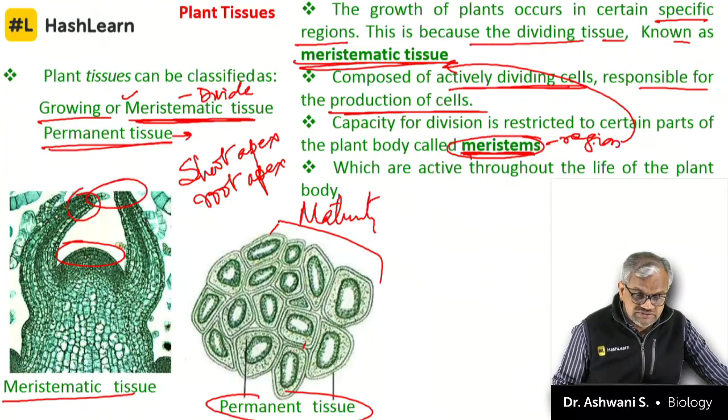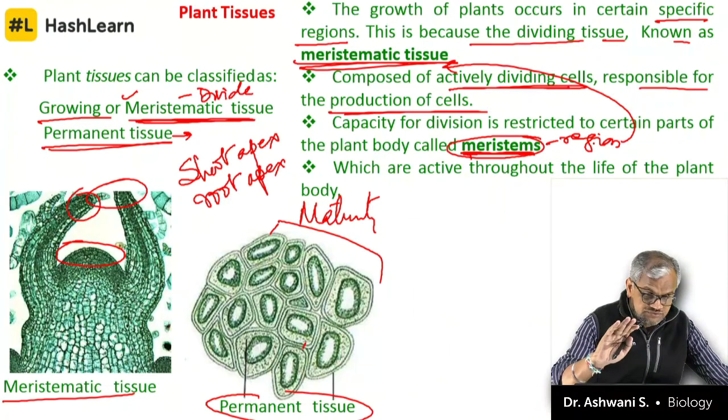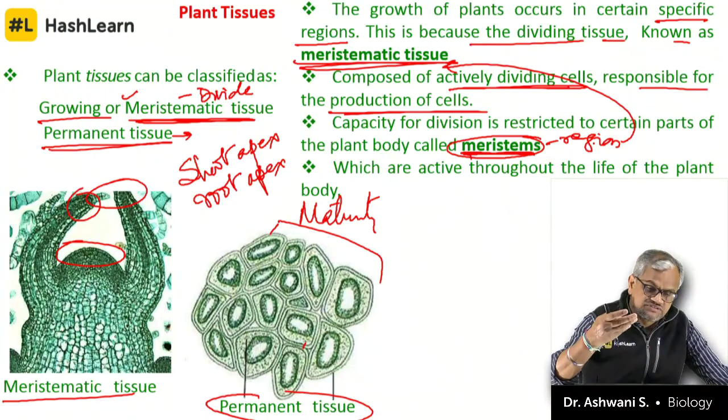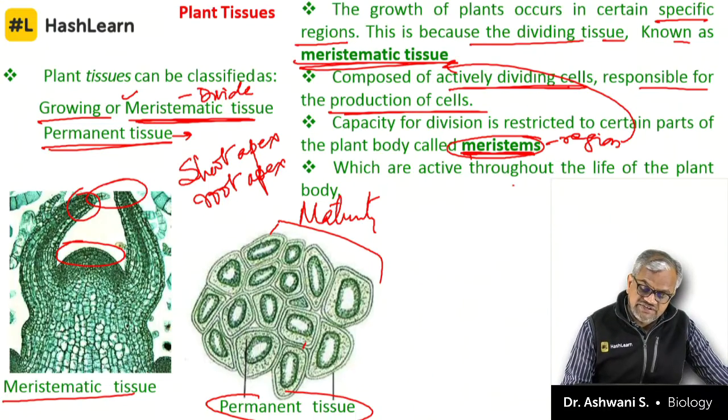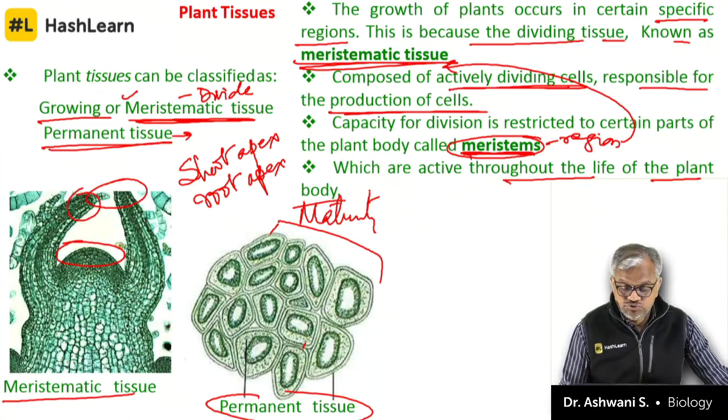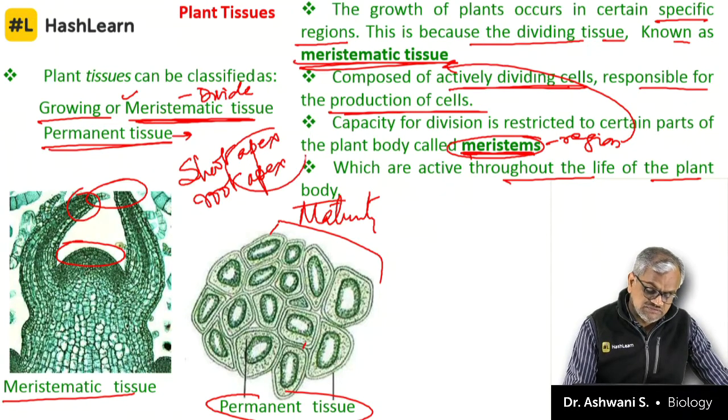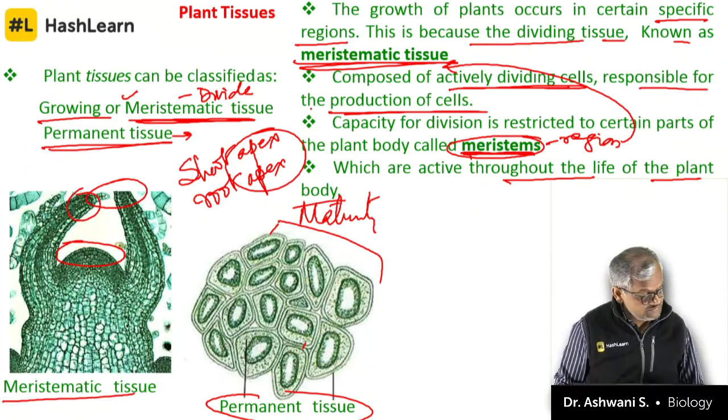Got it, Kirtana? They have stopped division. They will not multiply, but they can differentiate into whatever specific tissue they want, and which are active throughout the life of a plant body, that is meristematic. Usually apical cells, they are highly meristematic.